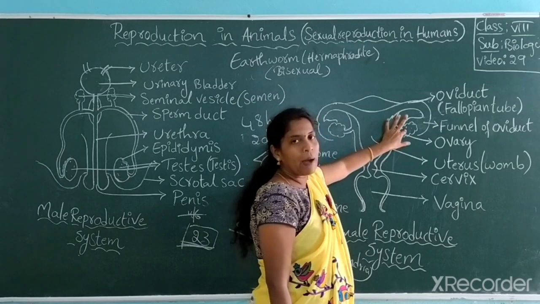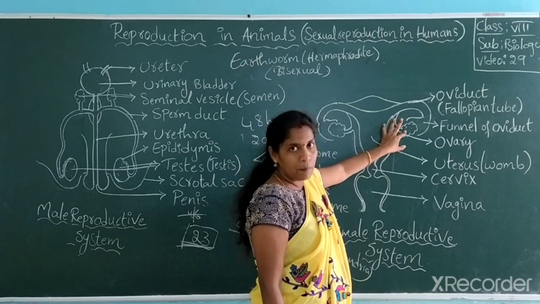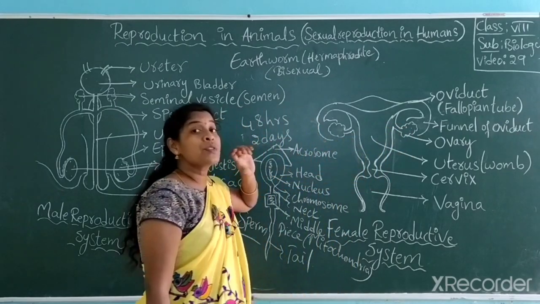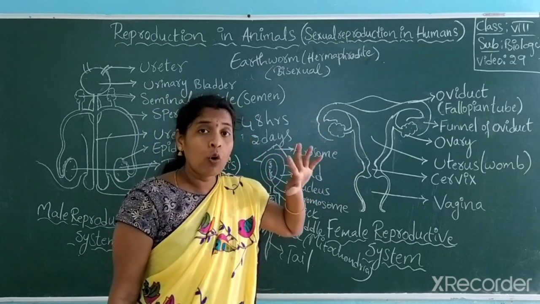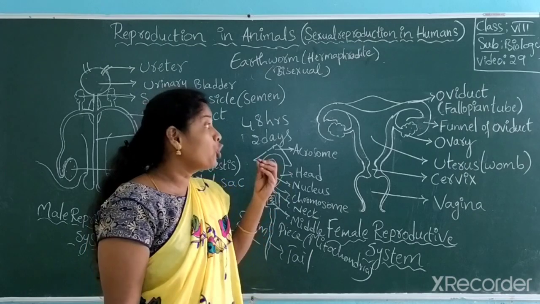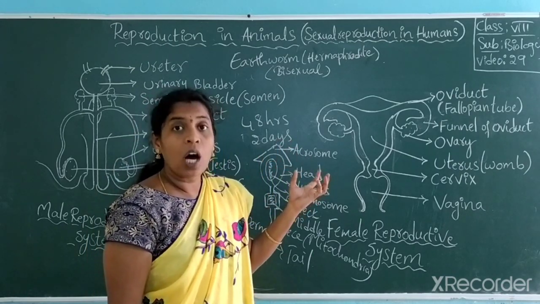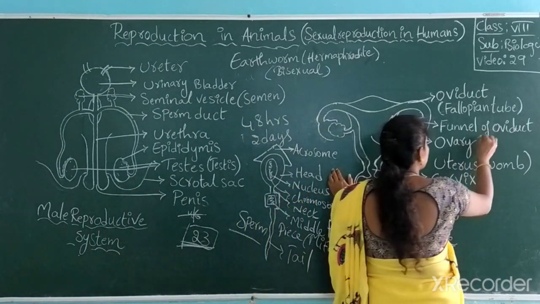This is the first part. You should always remember, that is the ovary. This is the reproductive organ in the reproductive system, because without the ovary, no reproductive cell is produced. To produce the reproductive cell, we require a reproductive organ called the ovary. It produces the ovum.